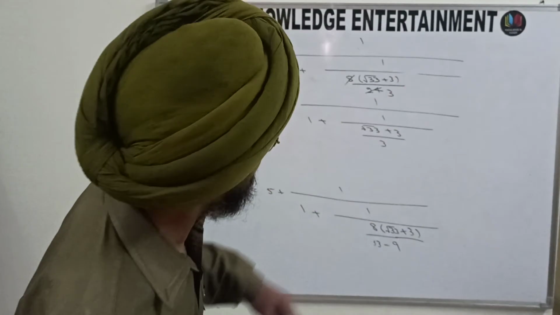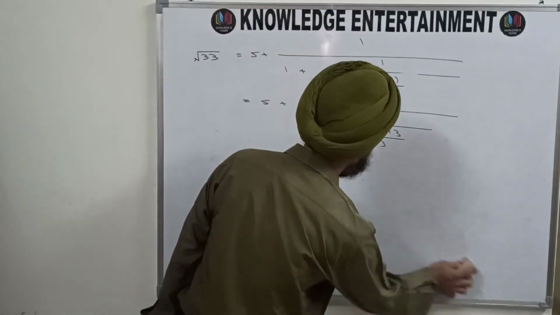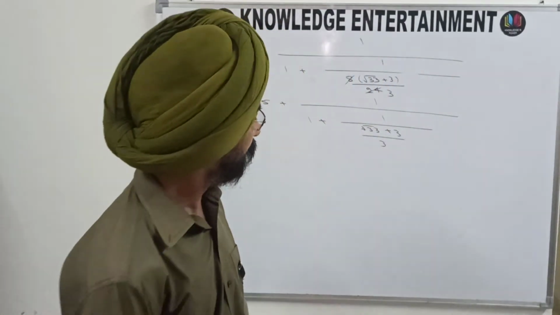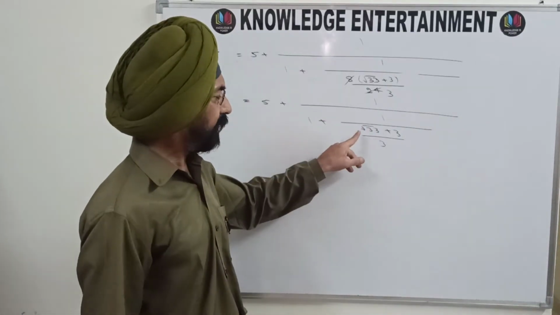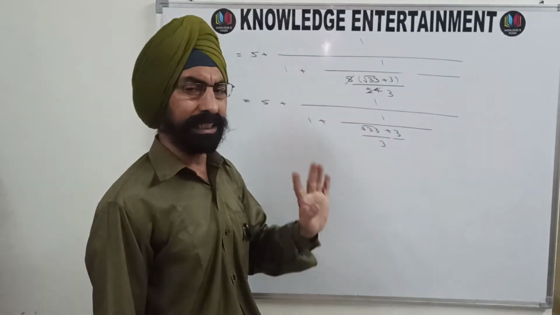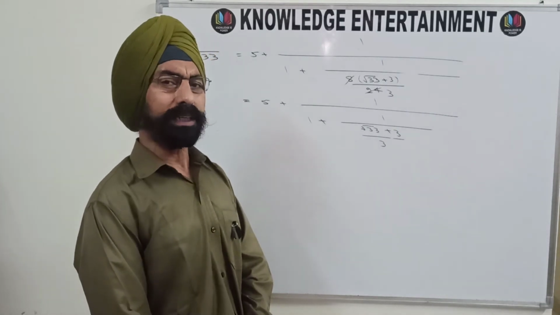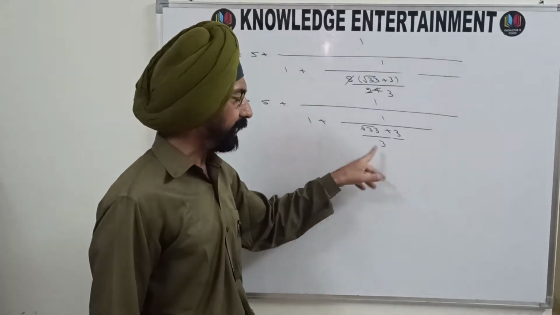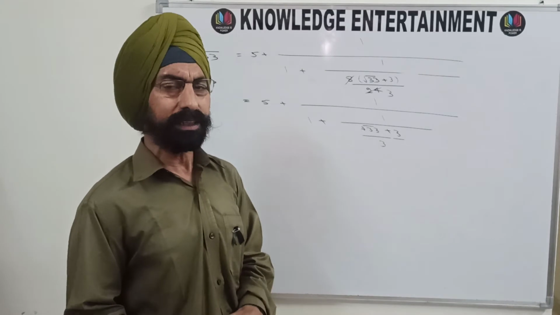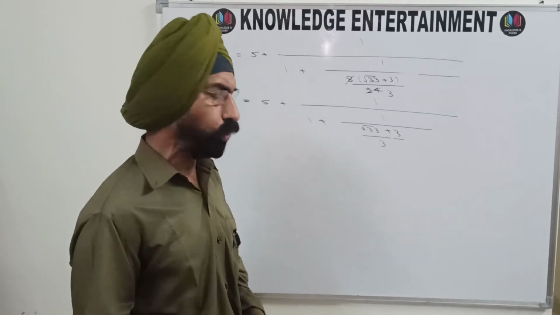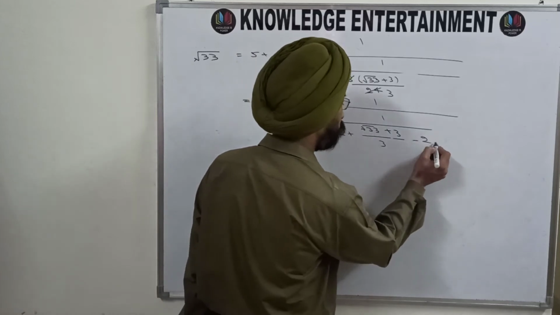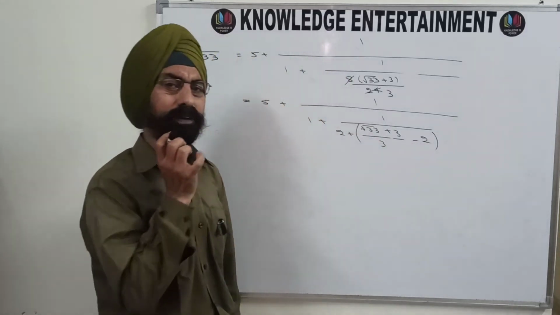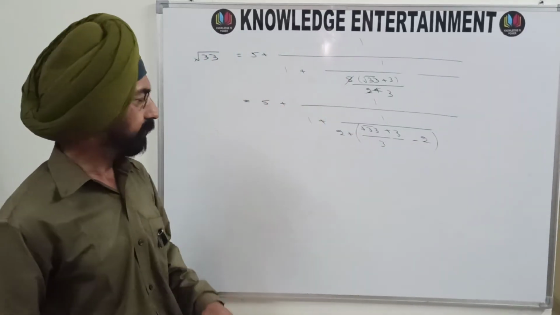Now this is under root 33 plus 3 upon 3. Under root 33 means once again 5 point something. 5 point something plus 3, that means 8 point something. 8 point something divided by 3 means 2 point something. So its integral part is now 2. So 2 plus and minus 2, and once again we will simplify the fractional part.